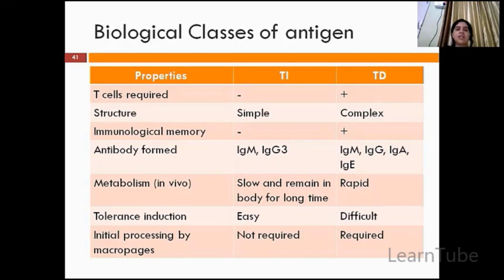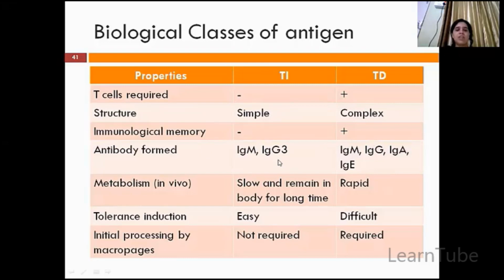Now antigens can be classified into two groups, Ti and Td. Ti stands for T cell independent and Td stands for T cell dependent. The name itself suggests that in Ti, T cells will not be present, while in Td, T cells will be present. The structure here is simple, here it is complex. Immunological memory is not present in Ti but it is present in Td.